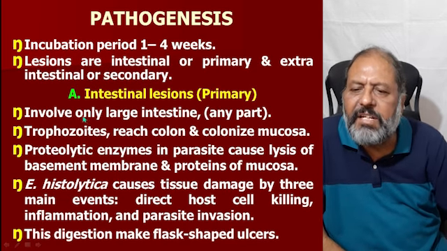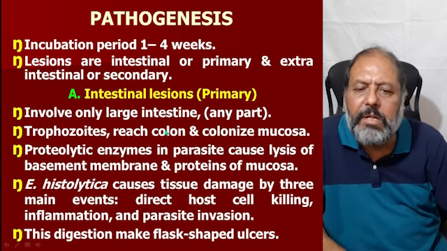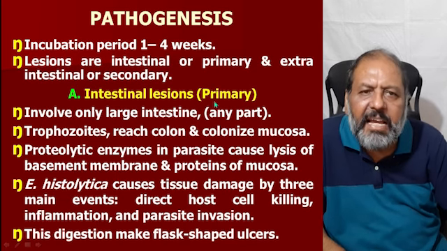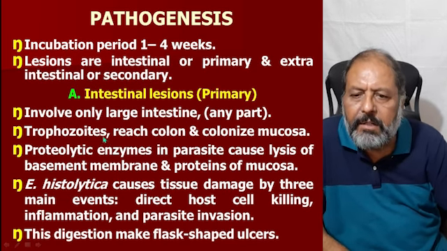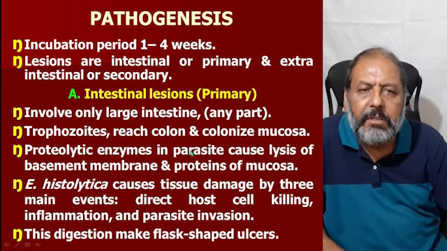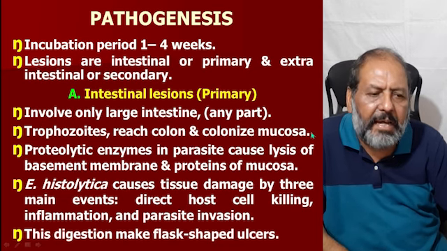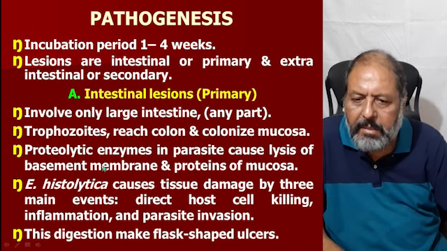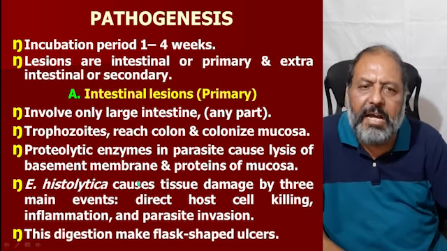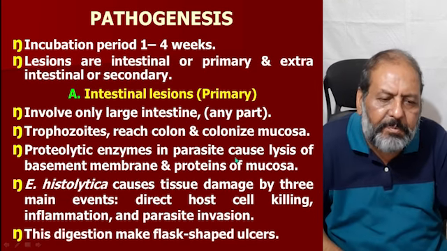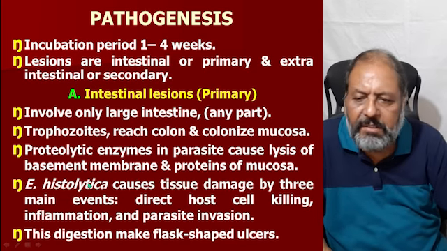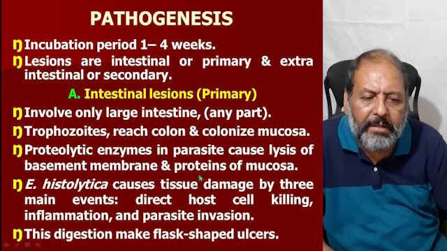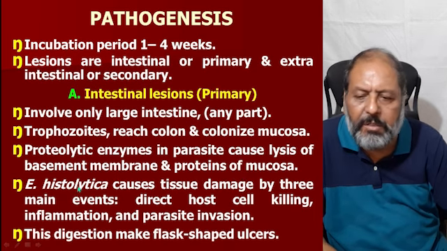The disease can involve only the large intestine, any part of the large intestine. The trophozoites reach the colon and colonize the mucosa of the colon, and proteolytic enzymes in the parasite body cause lysis of the basement membrane and the proteins of the mucosa.